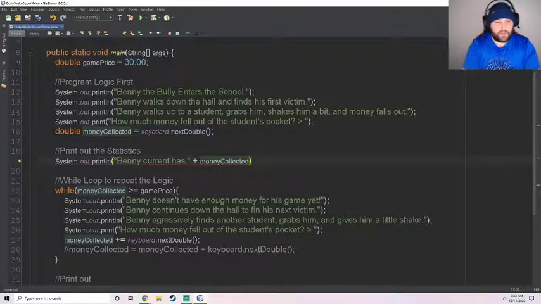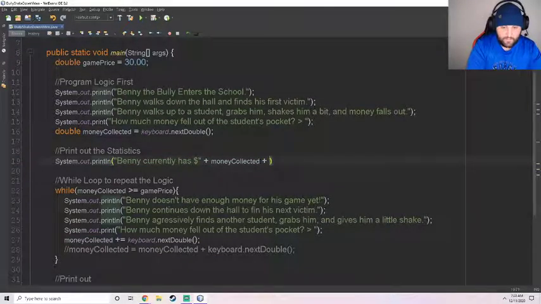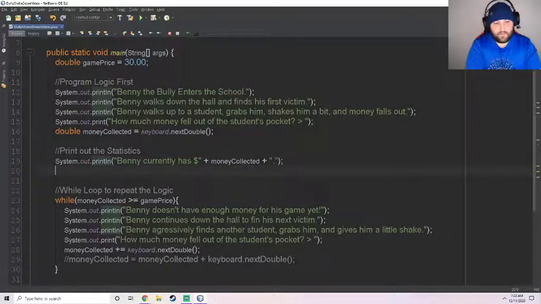Benny currently has money collected. I'm going to put a dollar sign. So Benny currently has that much money collected. I'm going to add a period.